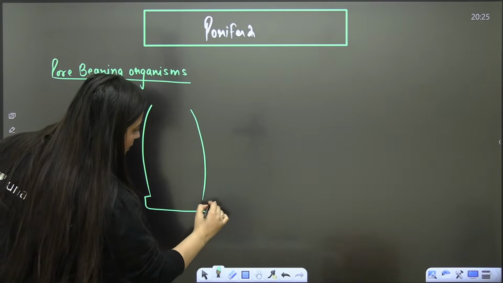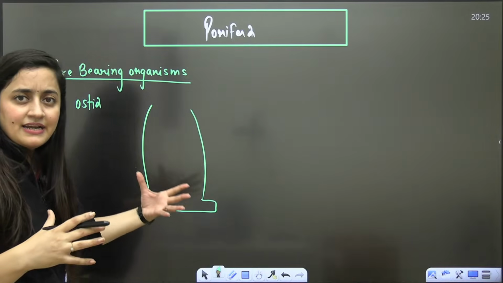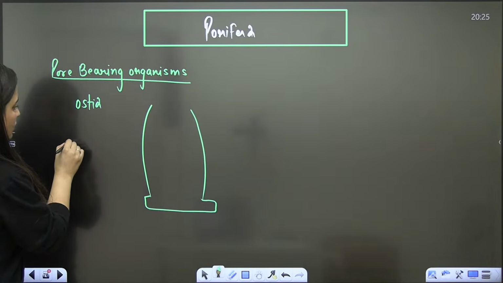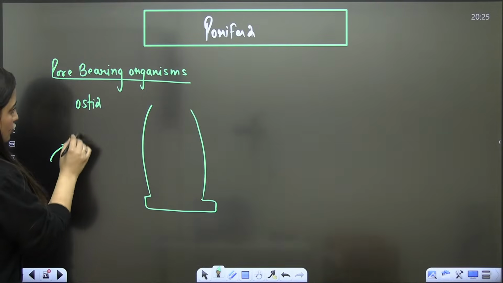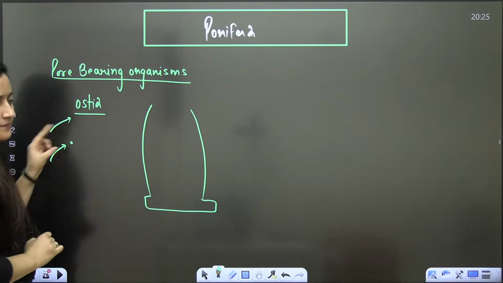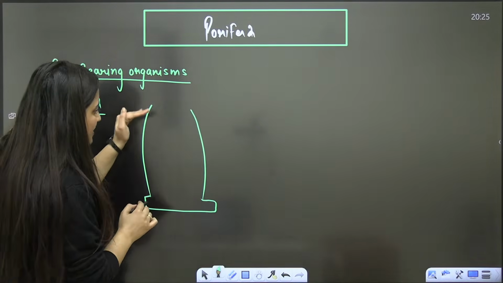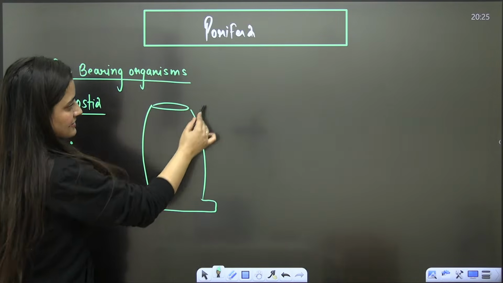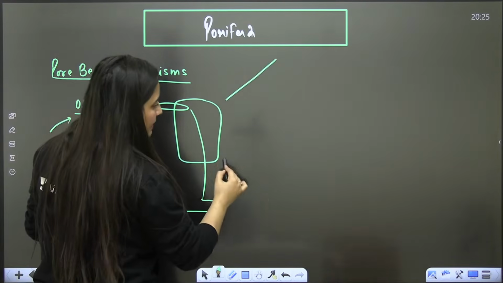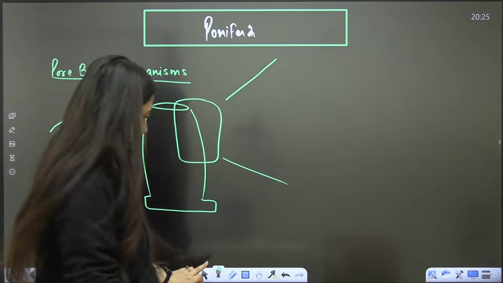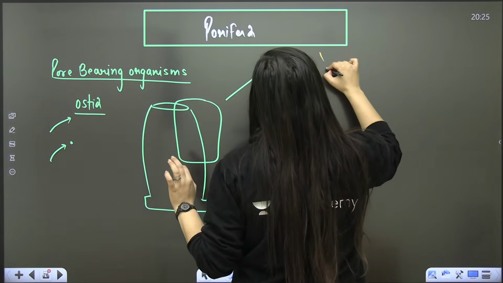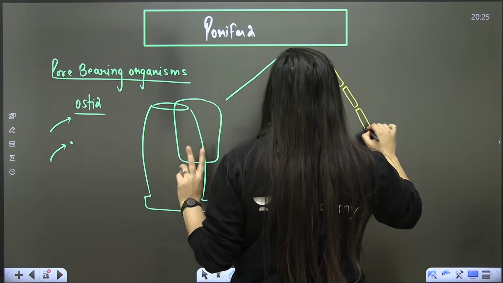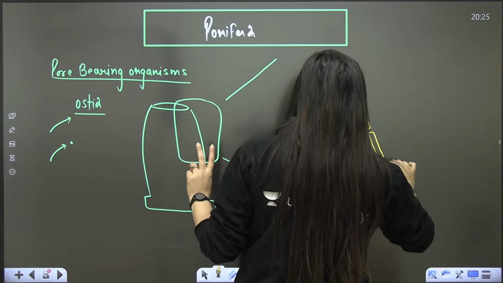When you talk about their shapes, they have different shapes: cylindrical, vase-like. Now let's see. These pores are there, so through these pores the water will come inside their body. Now when you look at their structure, let's say this is a structure. Let's say I am studying the layers present here. When you talk about the outermost layer, the body is perforated, pore-bearing organisms, they have pores.